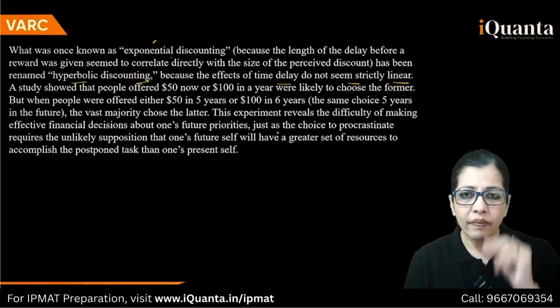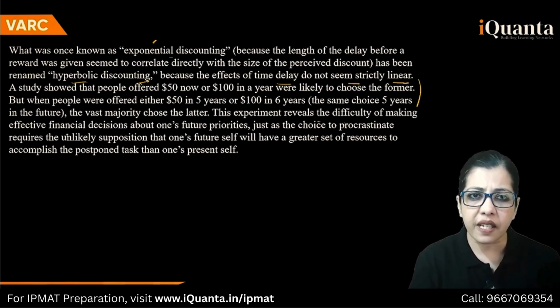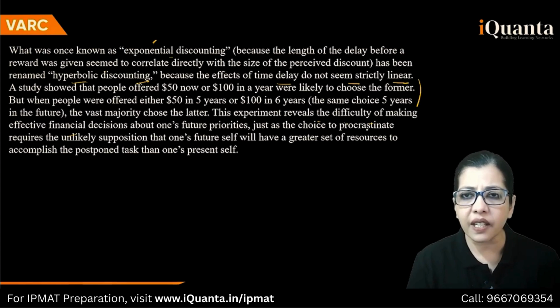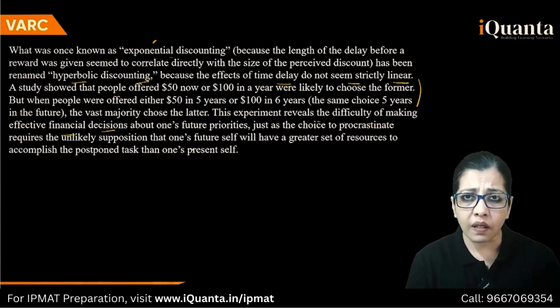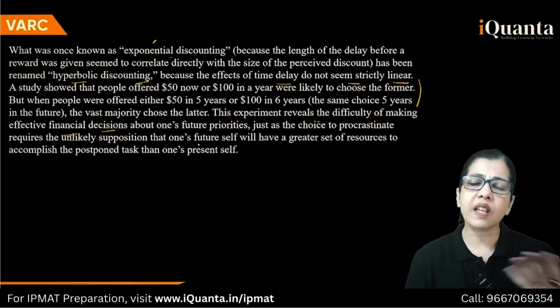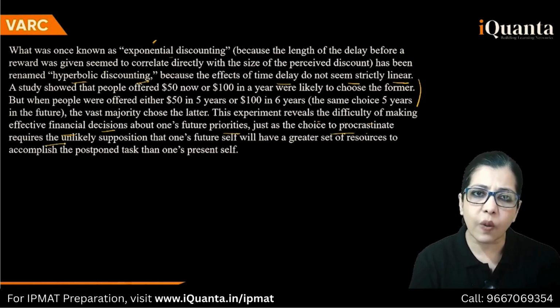Sorry. This experiment reveals, I'm not reading the exact experiment, the actual one, reveals the difficulty, some difficulty he has given here. It reveals the difficulty of making effective financial decisions. So the author does not like this discounting fact about one's future priorities, just as the choice to procrastinate requires the unlikely supposition, greater set of resources. Okay. Clear.